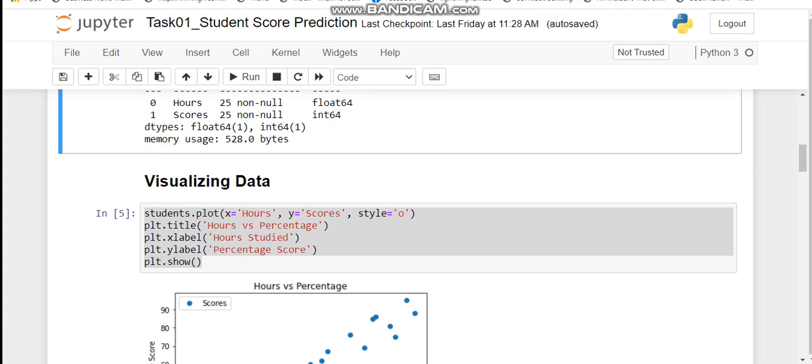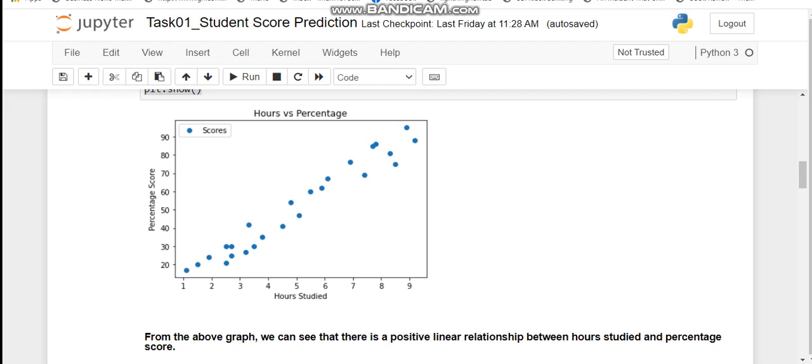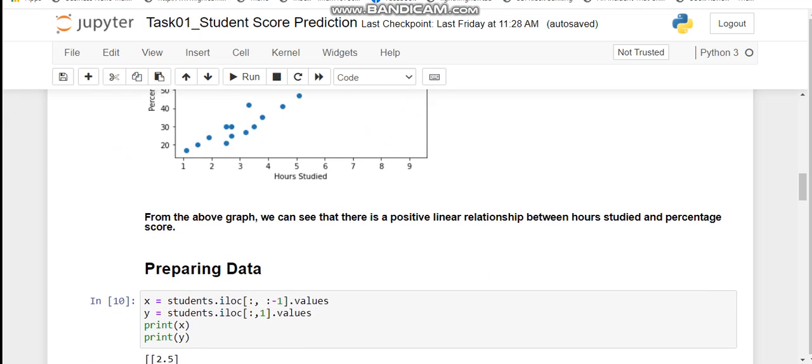Now we will visualize our data. We have plotted a graph against hours studied and percentage score. From this graph we can see that there is a strong positive linear relationship between hours studied and percentage score. When number of hours studied increases, then the percentage score also increases.